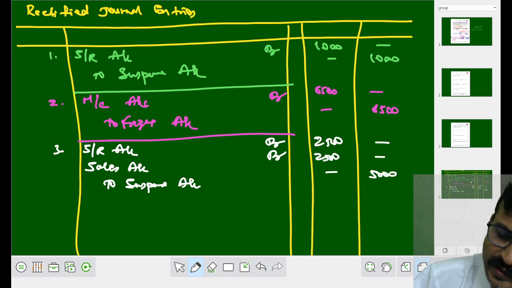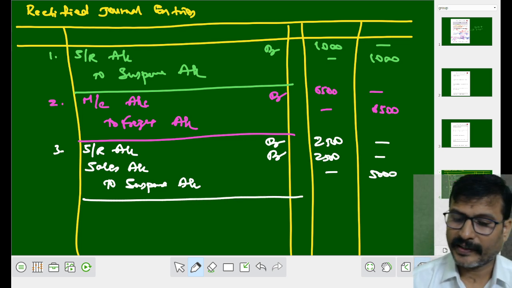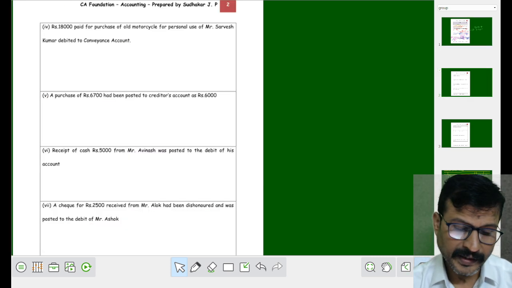Dash 5000. Being wrong credit to sales account is rectified. See the next one, what happened?